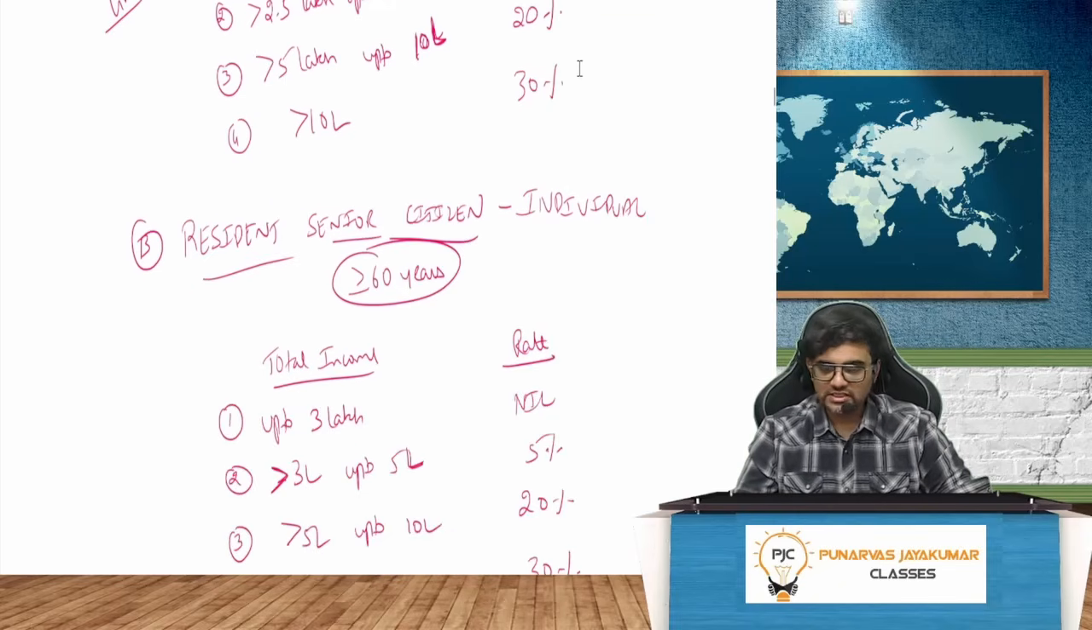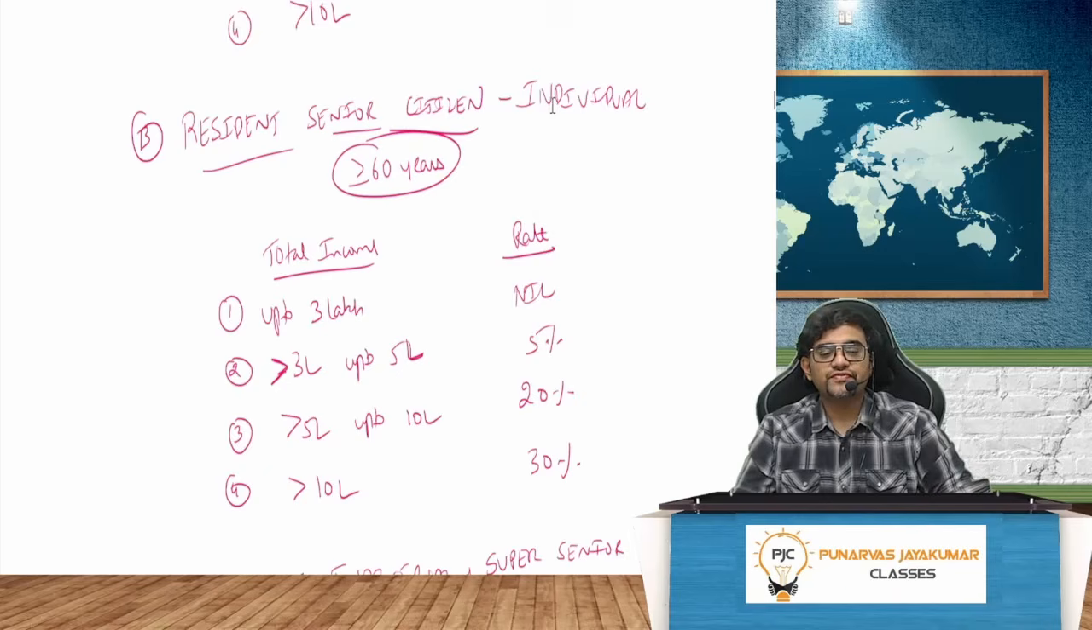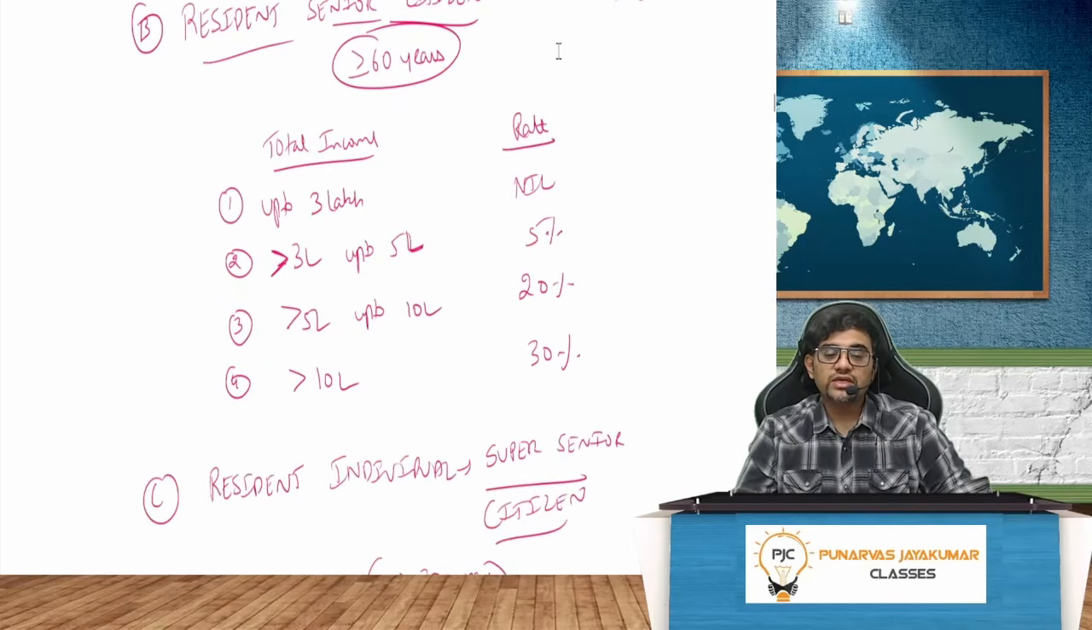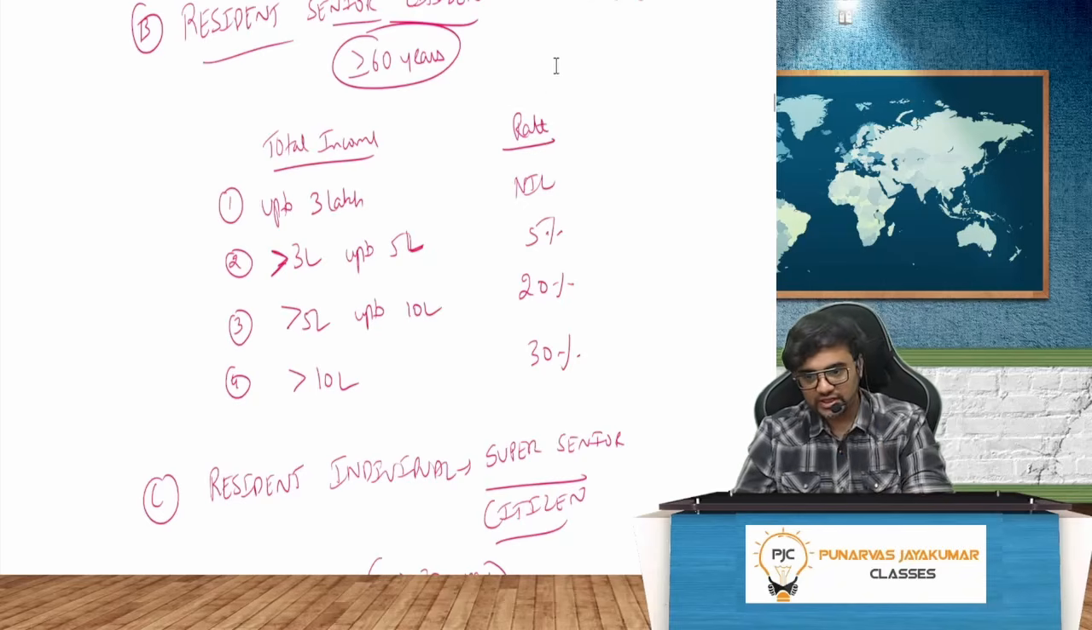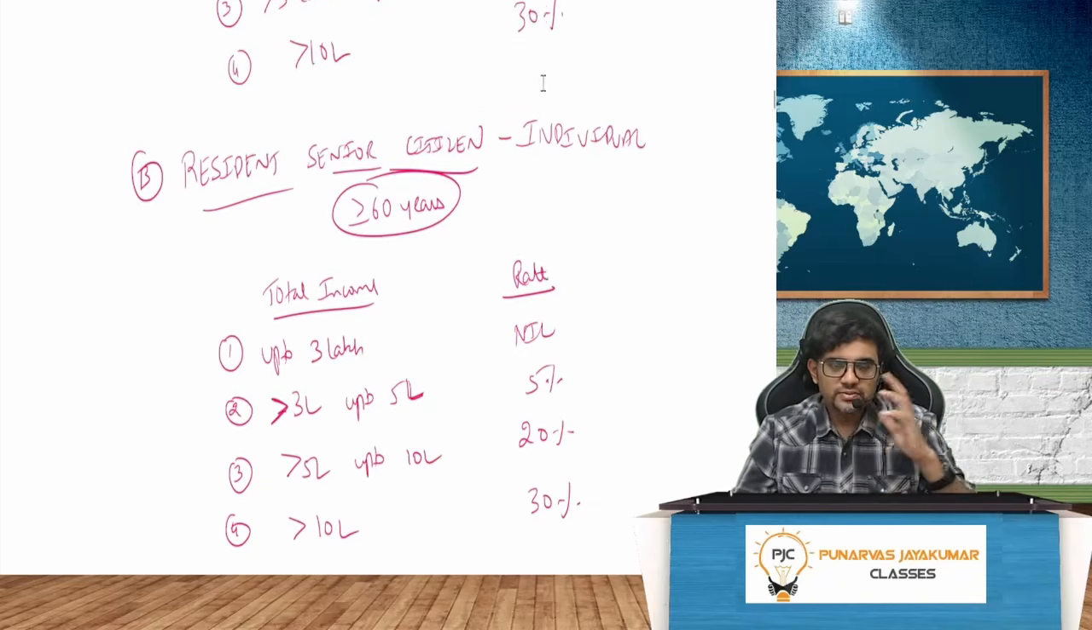If you are a senior citizen means what? Individual more than or equal to 60 years. If you are a senior citizen, total income up to 3 lakh, nil. 3 lakh to 5 lakh, 5%. 5 lakh to 10 lakh, 20%. And more than 10 lakh, how much is it? It is 30%. More than 10 lakh, it is 30%. That is point number B.